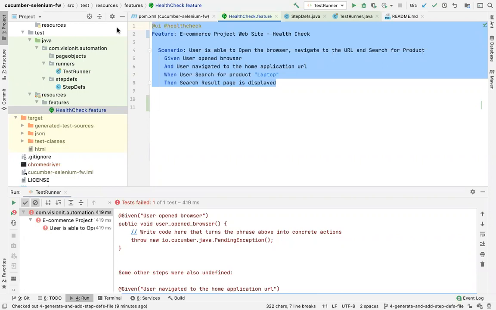So the point is, Cucumber on its own is not a full-fledged framework. Cucumber has to use existing frameworks. So you normally have to use Cucumber with JUnit or Cucumber with TestNG in projects. So Cucumber is not a replacement of JUnit or TestNG. Cucumber is an addition on top of TestNG or on top of JUnit. You can understand it this way.